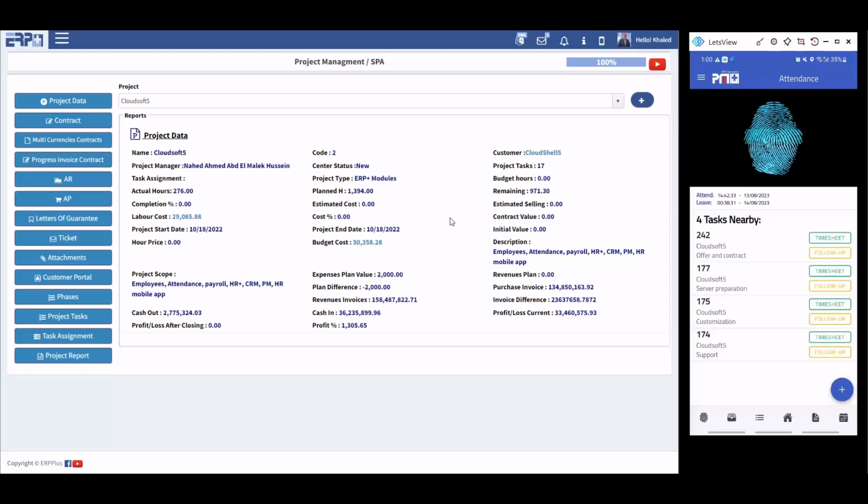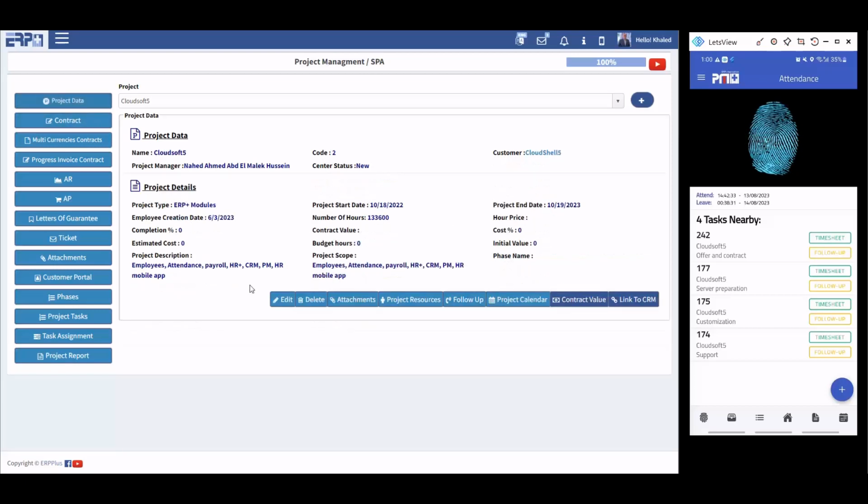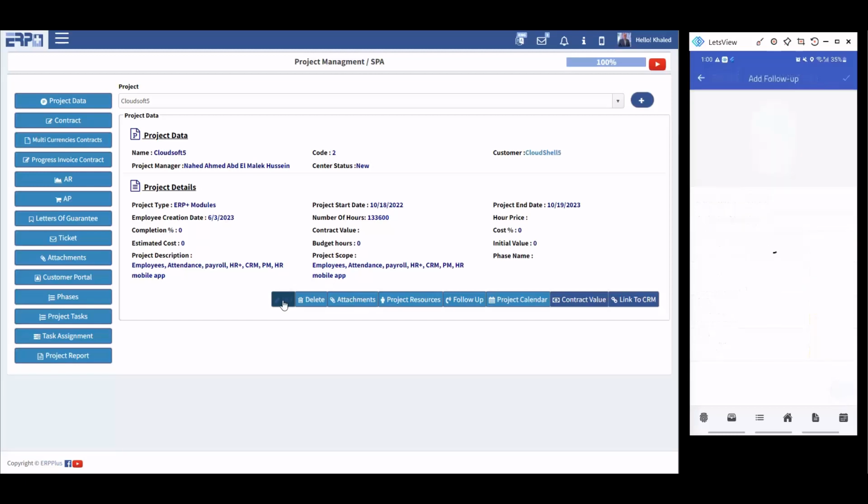Finally, we have the mobile application, and I'm going to start with a very elegant feature, which is if you sign in at the project, you will find that the system is going to show you based on the location of the project. I'm going to show you here in the project data. If you edit, you will find that this place of the project is at the same place of the mobile application I'm signing from. That's why I have these 4 tasks, and the system is asking me, are you going to add a follow-up to the project? Okay, Khaled, okay, do that.